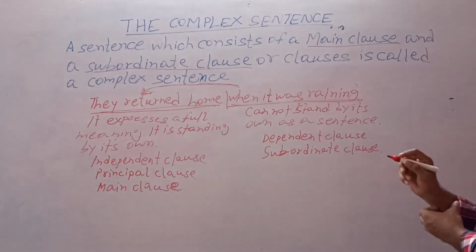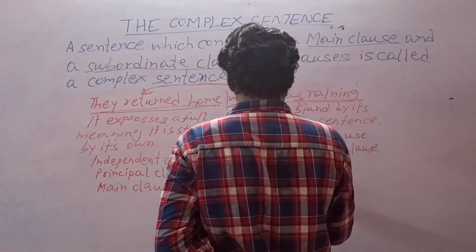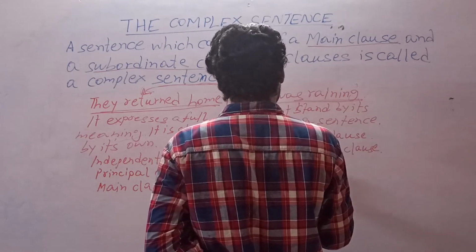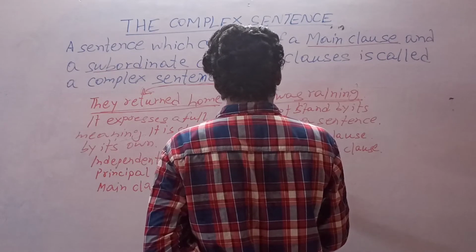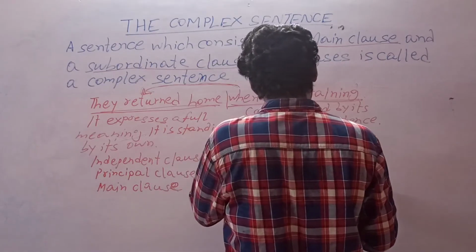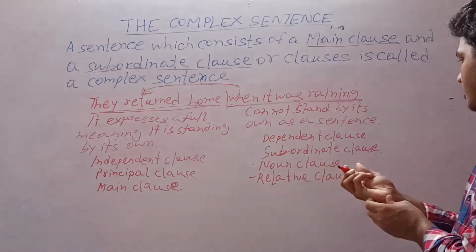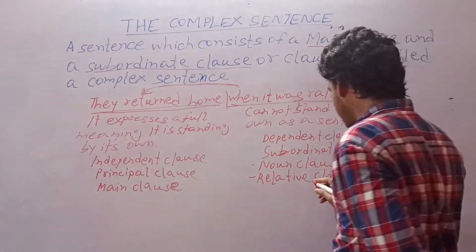And subordinate clause is of three types in English grammar: noun clause, relative clause, and adverb clause. So subordinate clause is divided into three types.